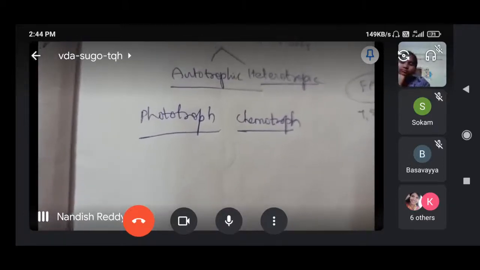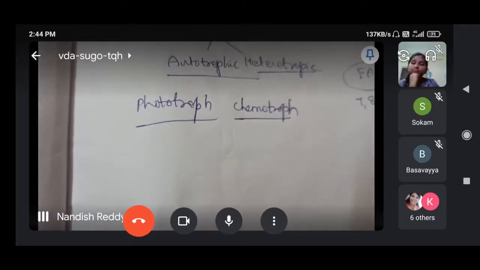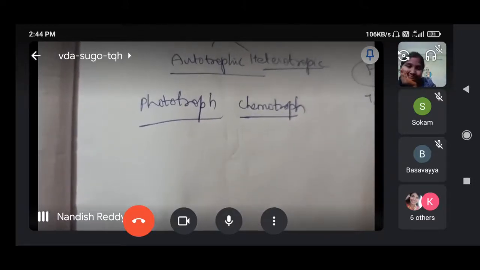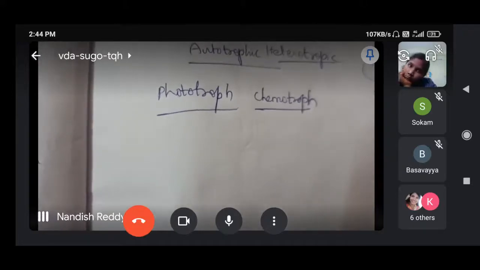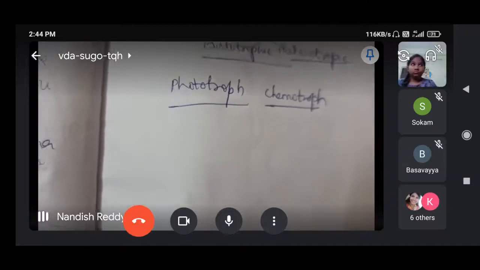Autotrophs produce their own food. Heterotrophs depend on other living organisms for getting their food. Heterotrophic nutrition means that only. And under autotrophic nutrition, again we have phototroph and chemotroph.